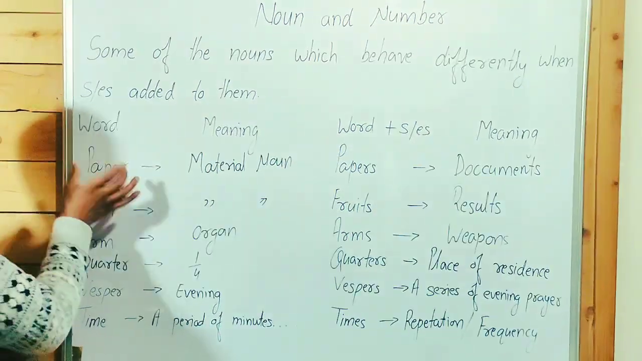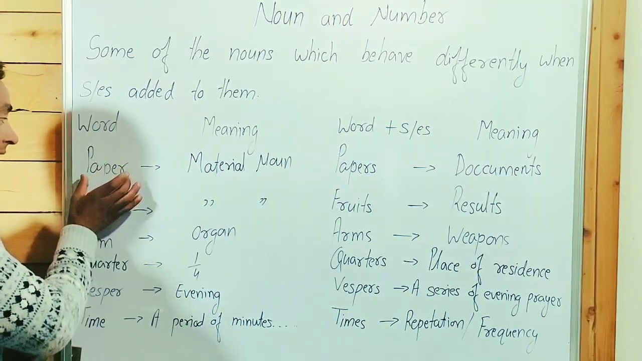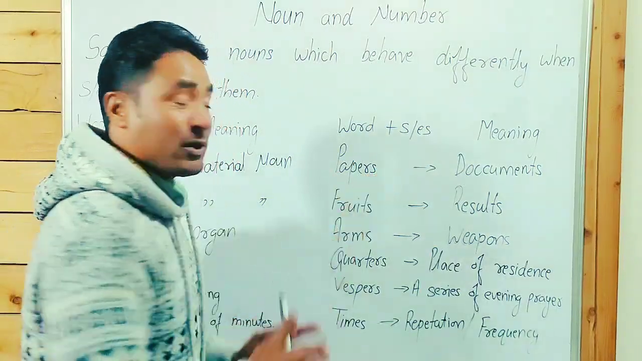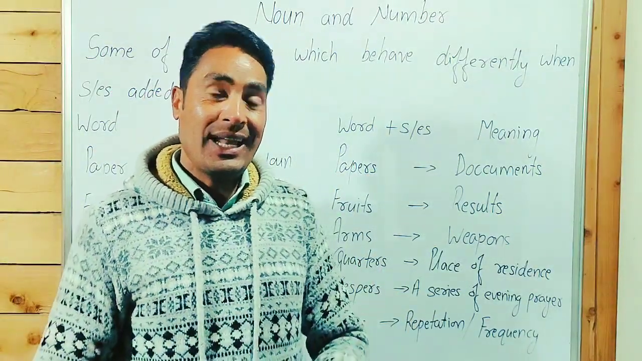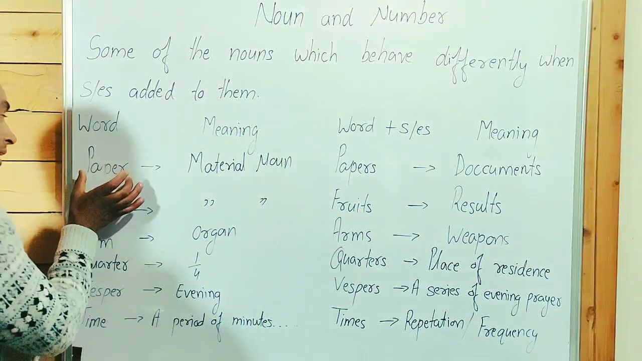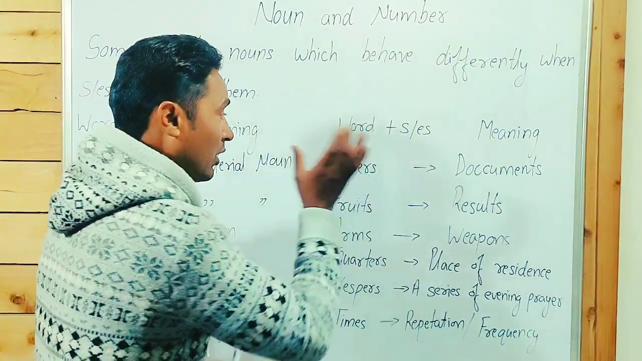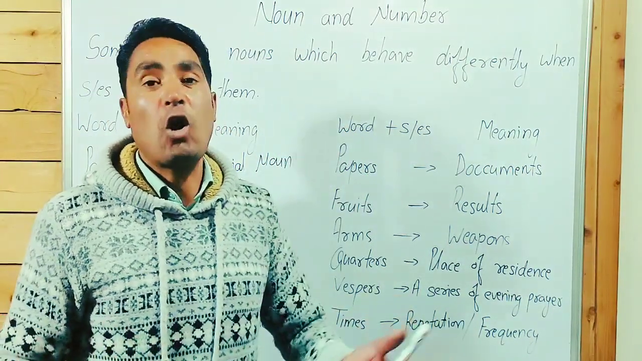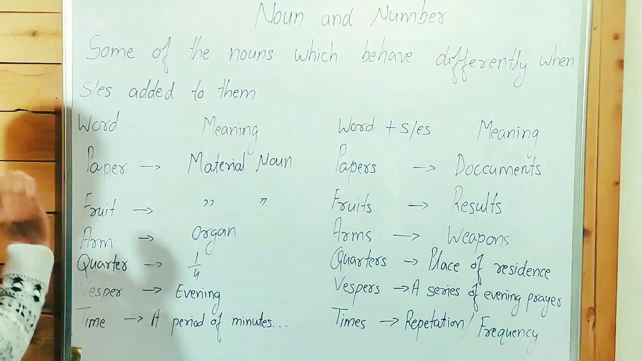When we add s at the end of the noun, it's papers. Papers means documents. That's a different meaning. Paper is a material noun, a piece of paper. When we talk about papers, it means documents, a different meaning.